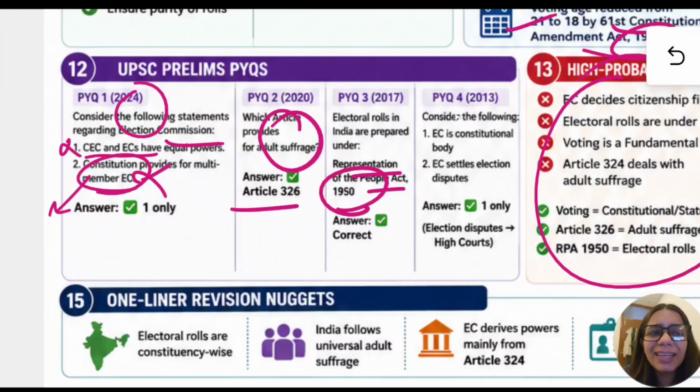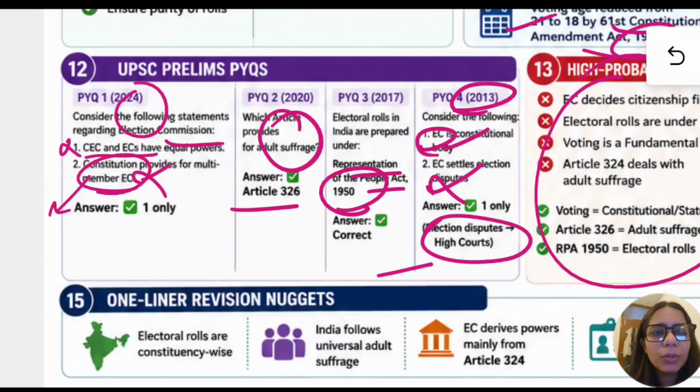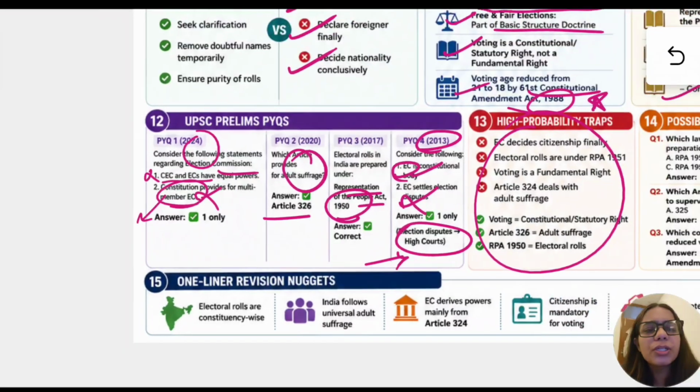And there was a very easy question in 2013, that EC is a constitutional body and EC settles election disputes. So the answer was, first, election commission does not settle election disputes, either High Court or Supreme Court does. For election disputes, we go to High Court for MPs and MLAs, and for election disputes of President, Prime Minister, all these we go to Supreme Court. So this was about